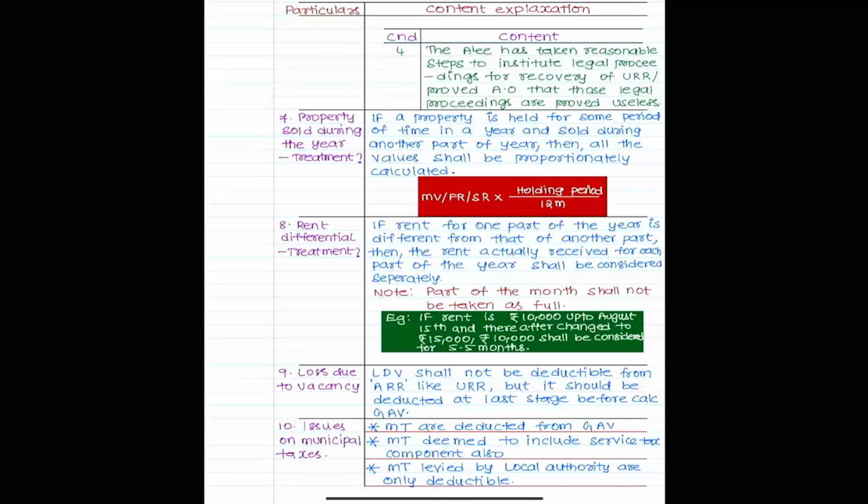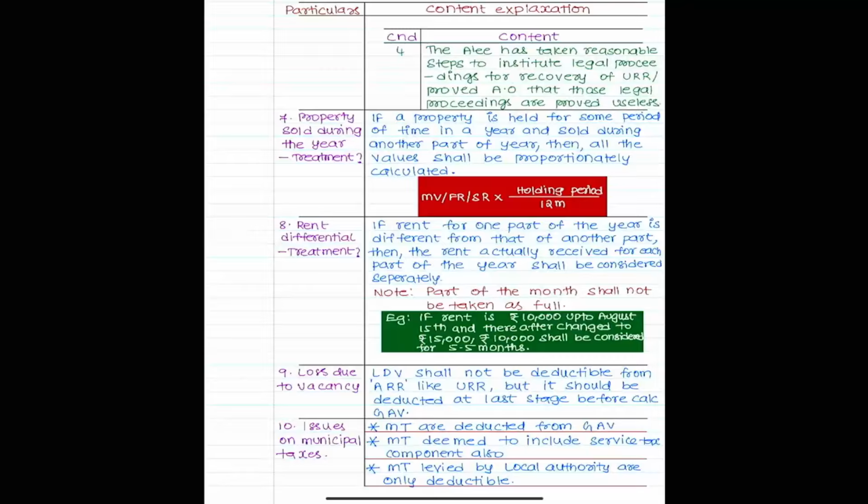Sir, for example, we are deducting unrealized rent, but in vacancy, why do we separately deduct it? Both scenarios are different.